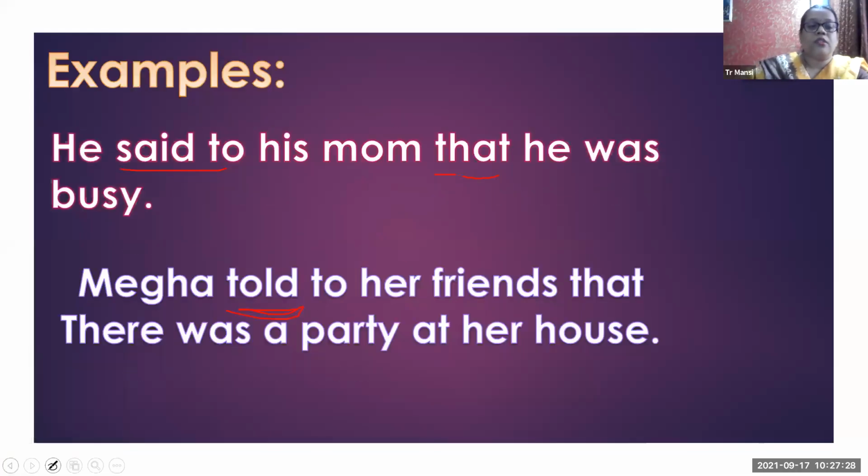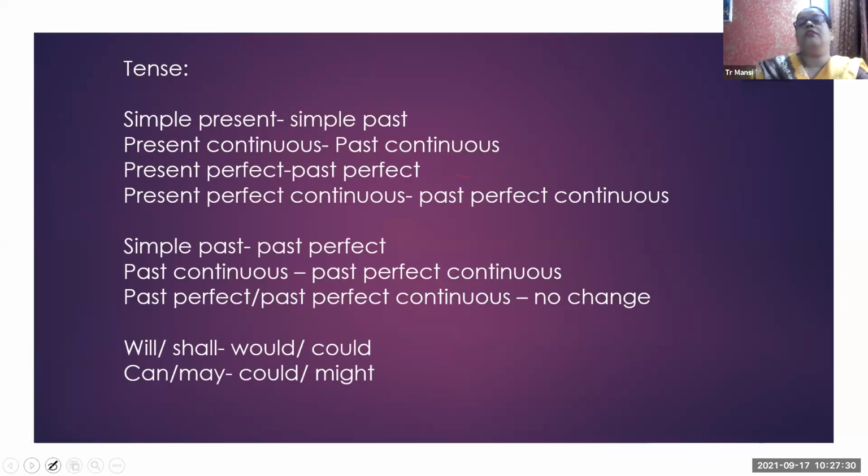Now, see, dear students, when we are going to convert direct speech into indirect speech, we have to make some changes in the tense. If it is simple present tense in the direct speech, we will convert it into simple past tense. If it is present continuous tense, we will convert it into past continuous tense.